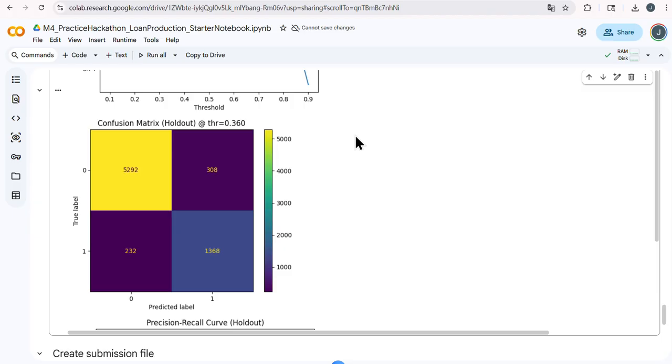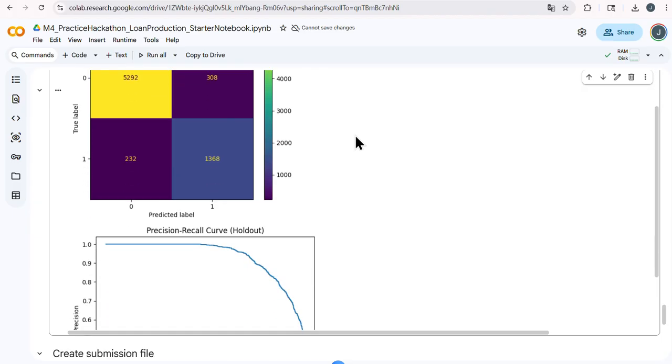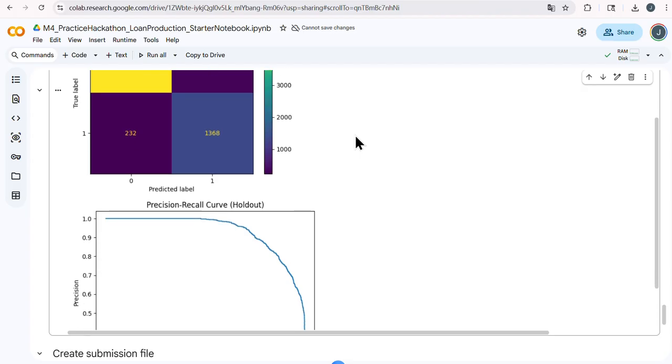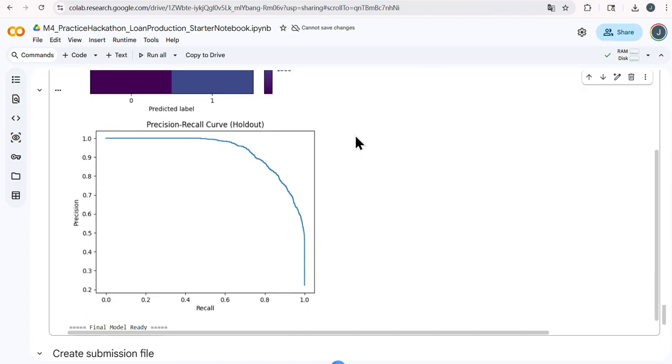Finally, I review the precision-recall curve, which is especially informative for imbalanced classification. The PR curve shows how precision decreases as recall increases, meaning that if we try to catch nearly all positive cases, we will usually sacrifice precision and generate more false positives.